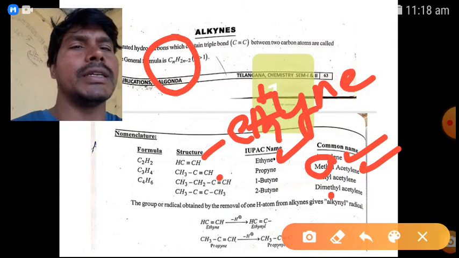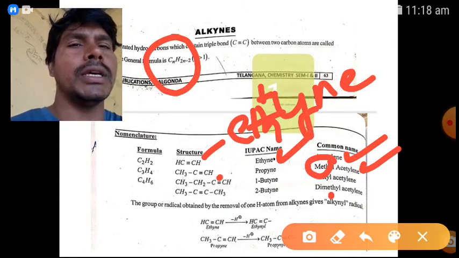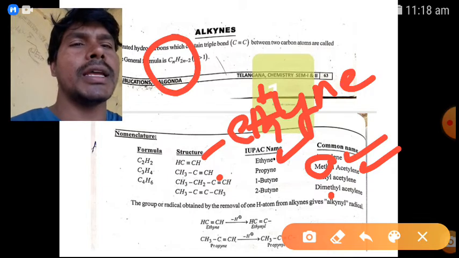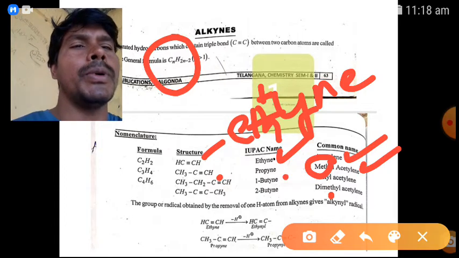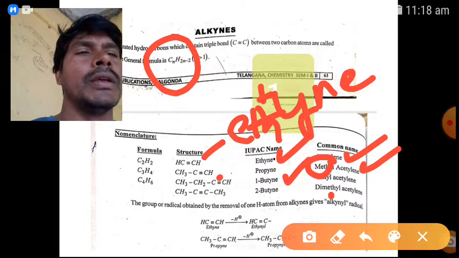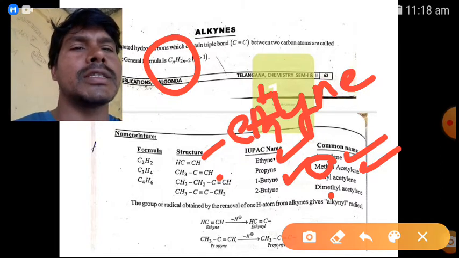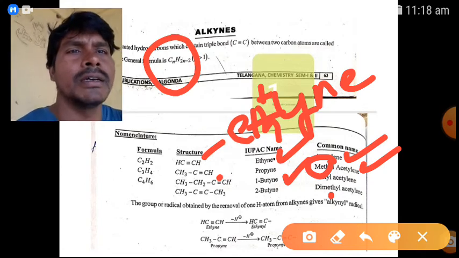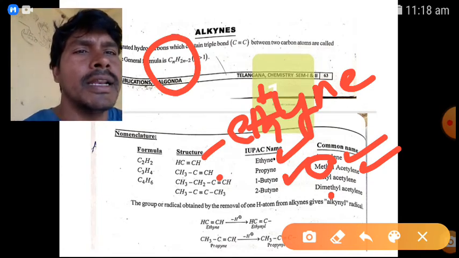Next, C4H6, where n is equal to 4. Write CH3 single bond CH2 single bond C triple bond CH. This is 1-butyne. Here ethyl is the substituent, ethyl acetylene.